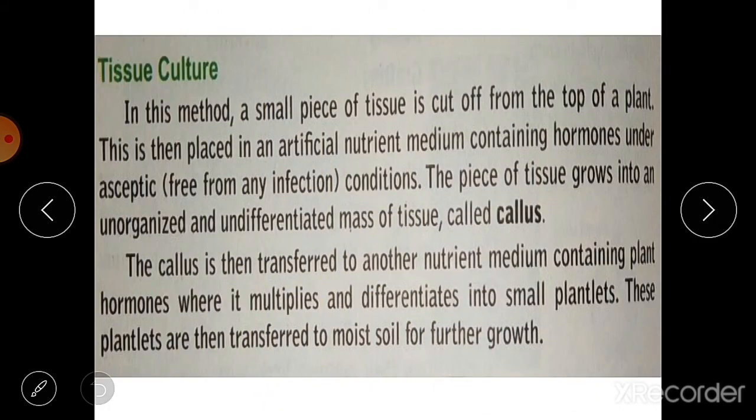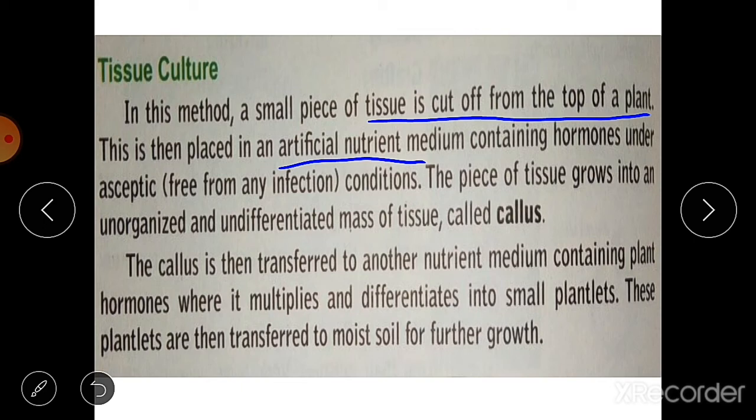Tissue culture. This is another method in which these vegetative parts are used. A small piece of tissue is cut off from the top of a plant. Then this tissue is placed in an artificial nutrient medium like agar, which also contains hormones like auxin.